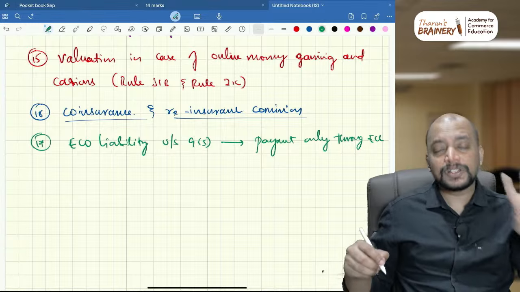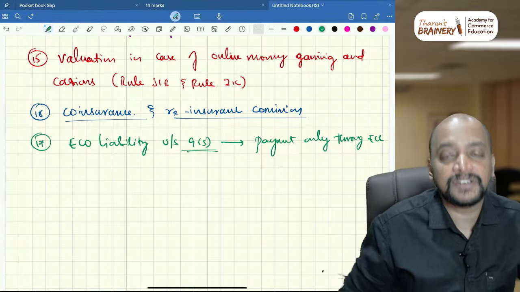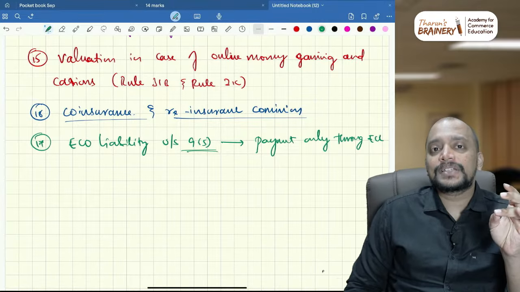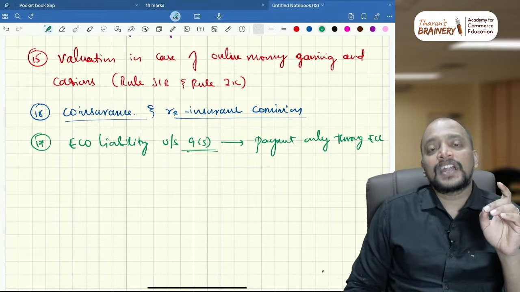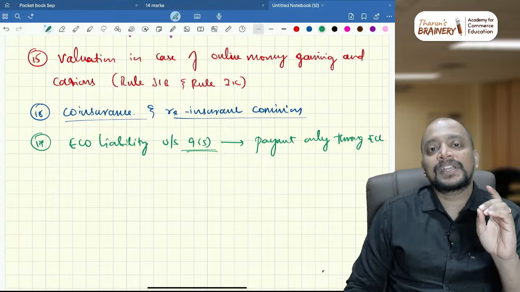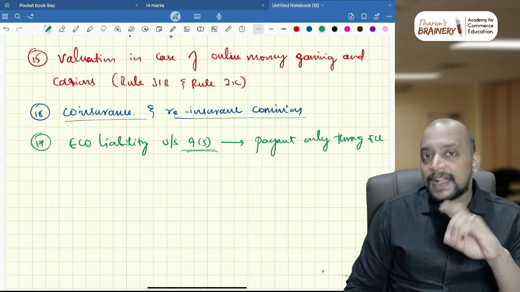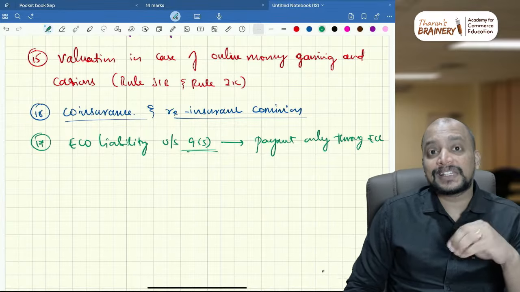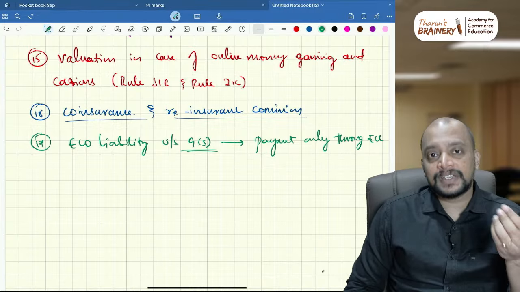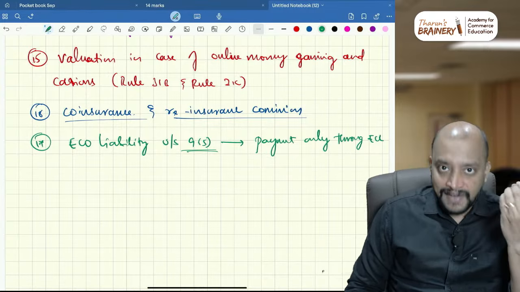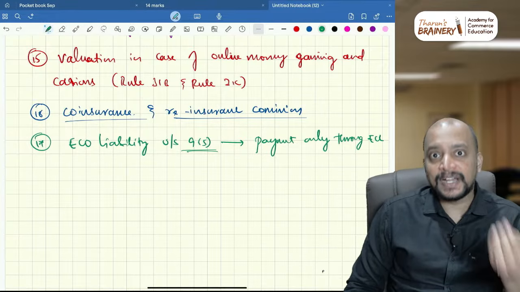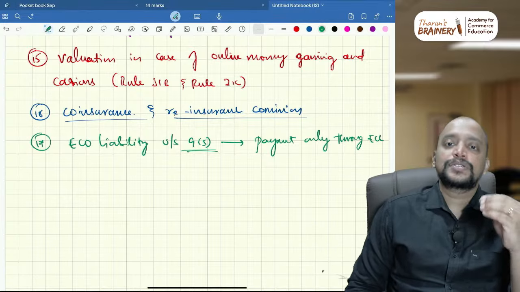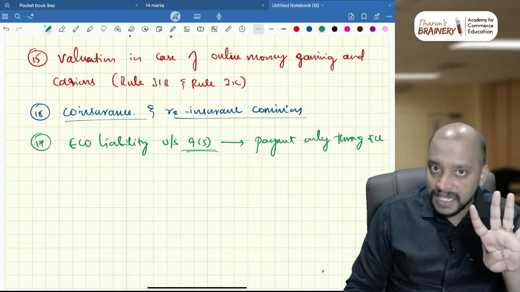That is, there are 4 services which are notified under 9(5): housekeeping services if the supplier is unregistered, accommodation services if the supplier is unregistered, transportation of passengers through any motor vehicle other than omnibus by a company, and, if the supplier is registered or unregistered, restaurant service other than restaurants in specified premises, that is, a hotel having a per day tariff of more than 7,500 rupees. Other than that, restaurants.